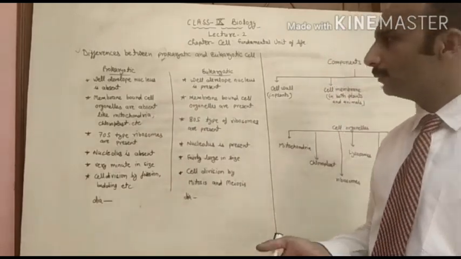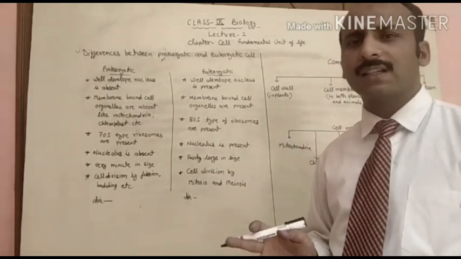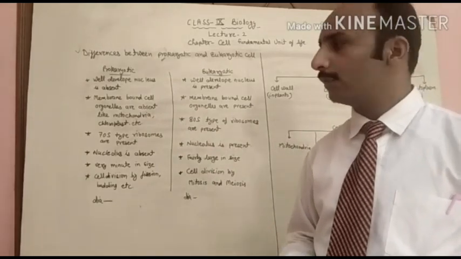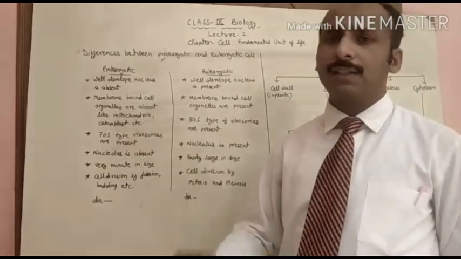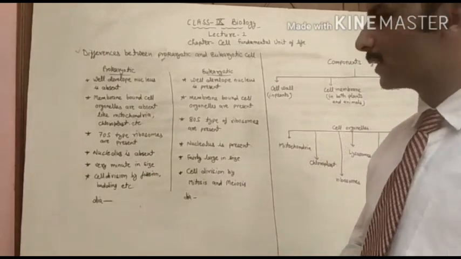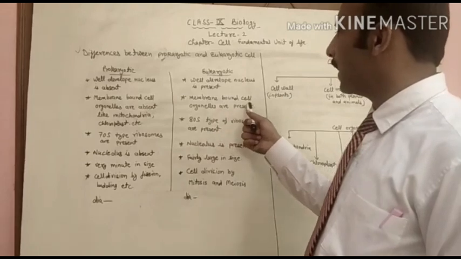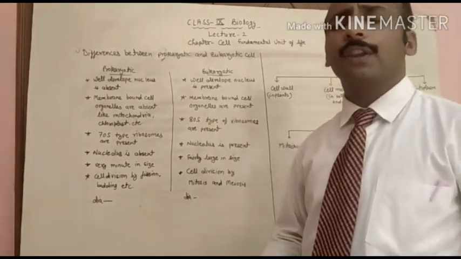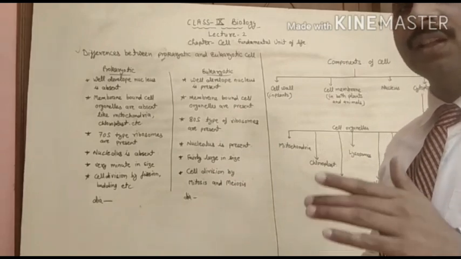We'll discuss in the next topic, when we study the structure of the plant cell and animal cell in detail. But in eukaryotic cells, the membrane-bound cell organelles are present.